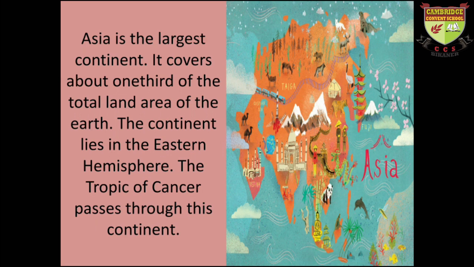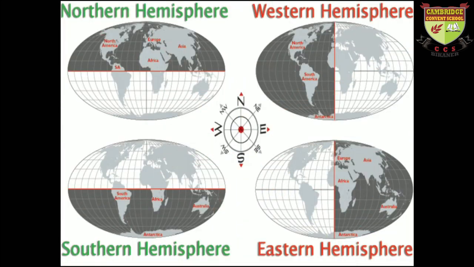Its size is very large, and it covers about one third of the total land area of the earth, and the continent lies in the eastern hemisphere. The Tropic of Cancer passes through this continent. You can look at these pictures, the different locations of the different continents. North America lies in the northern hemisphere, Europe in the northern hemisphere, and Asia lies in the eastern and northern hemisphere.